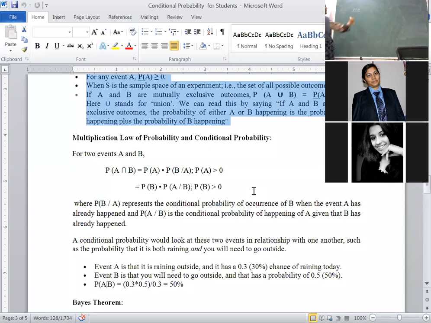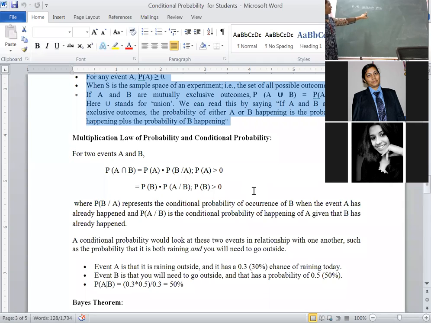Take the notations. A union B: an event which represents the happening of at least one. Please underline at least one.